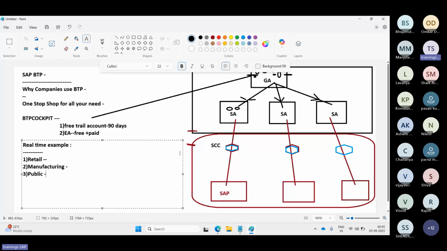Whenever an employee joins one place, they will create the user ID. In all other places also, their user IDs will be created. Here they are using the IAS concept and IPS concept on the security side, right?